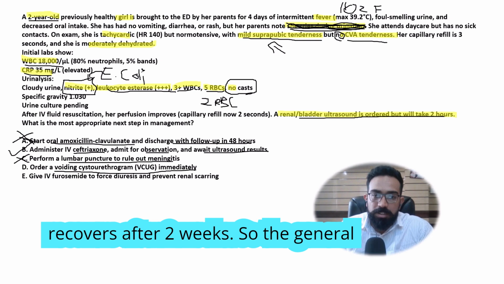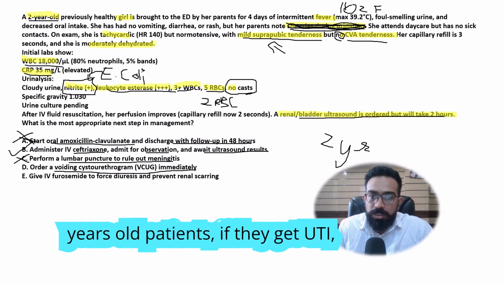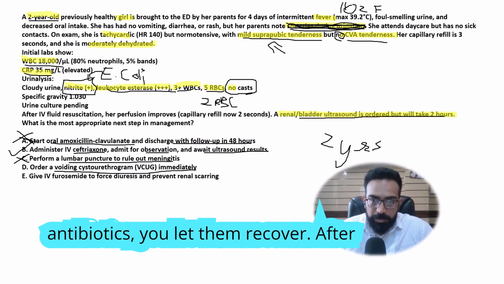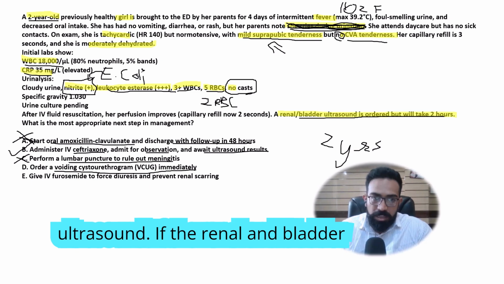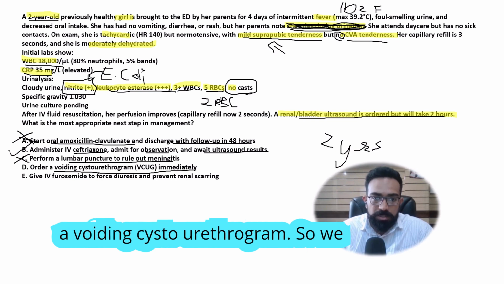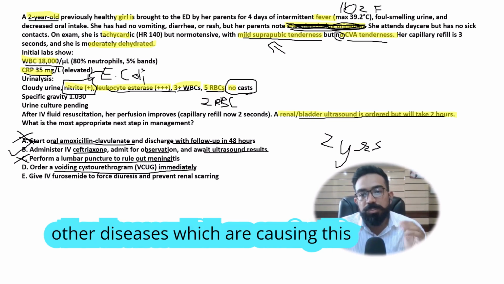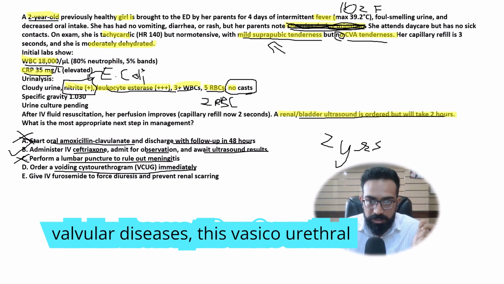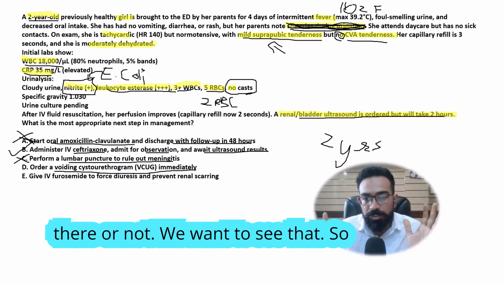So the general funda is that patients who are less than 2 years old, if they get UTI, you treat them with IV antibiotics. You let them recover. After they recover, you do a renal and bladder ultrasound. If the renal and bladder ultrasound is abnormal, then you do a voiding cystourethrogram. So we want to basically see if there are any other diseases causing this repeated UTI, like valvular diseases, vesicoureteral reflux, those kinds of structural abnormalities in the urinary tract. We want to see that.